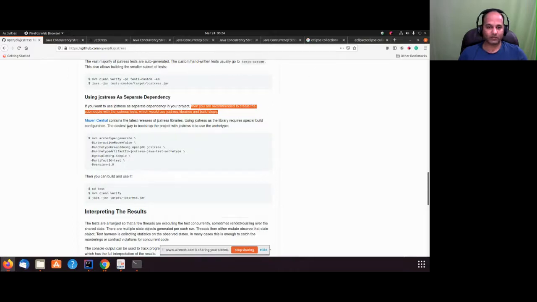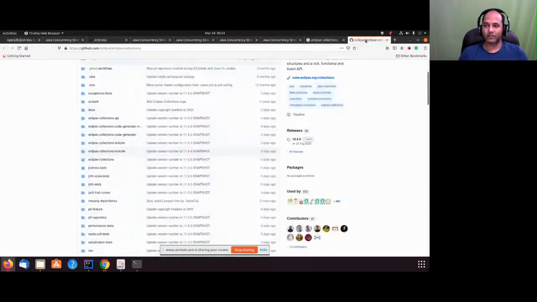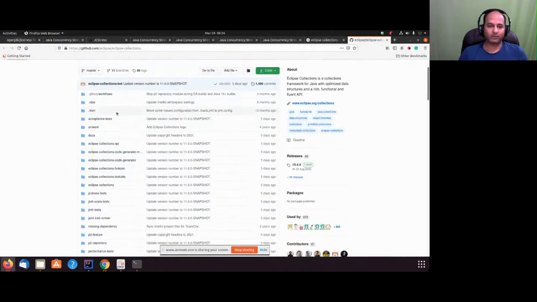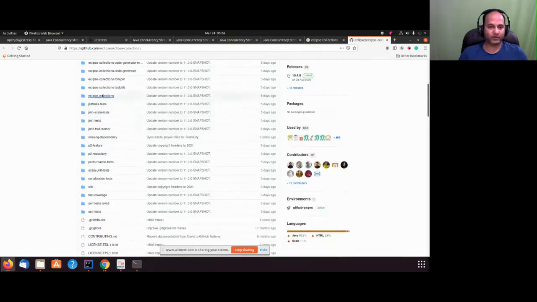And the next part talks about creating a Maven archetype, which is a simple test setup you want to create to play with something on your local machine, or maybe you want to build a separate project. In that case, it is helpful. So let's look at a recommended example in Eclipse Collections.